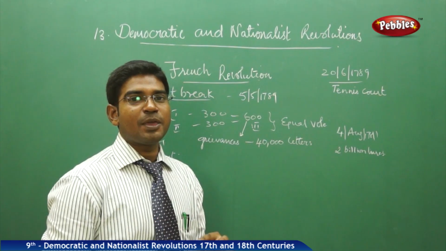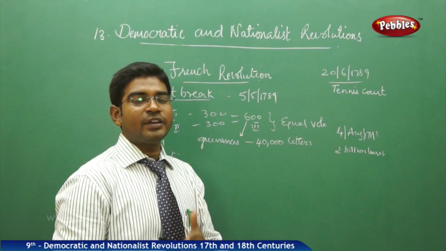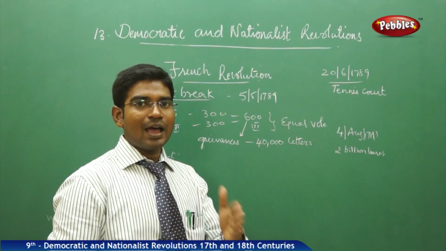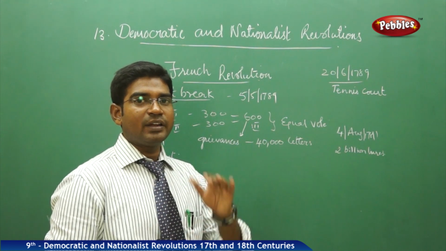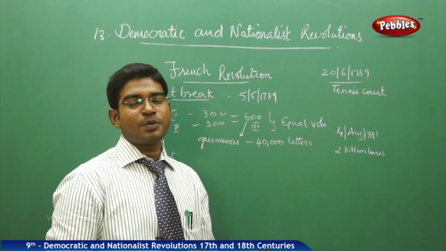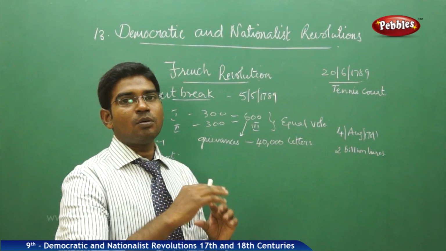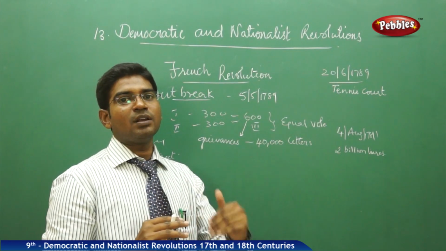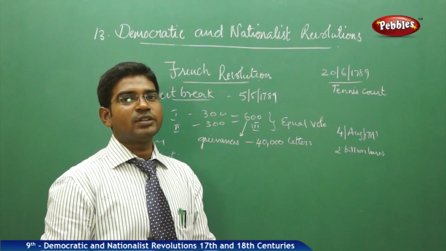This agitated the people and they started to fight with the shops and destroy them. The king, who was afraid of these kinds of movements, asked the army to move into Paris, and people misunderstood that they were coming to destroy the people. So people started to attack the Bastille, and they broke it, as it was considered the reason for their misery, where people were imprisoned. They broke the prison and took the people out from there.